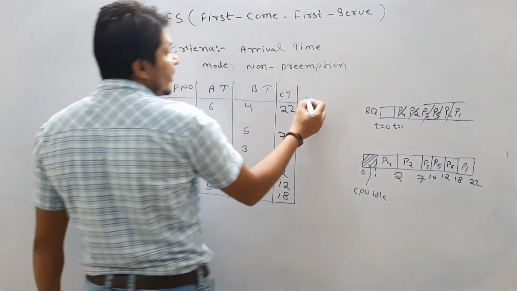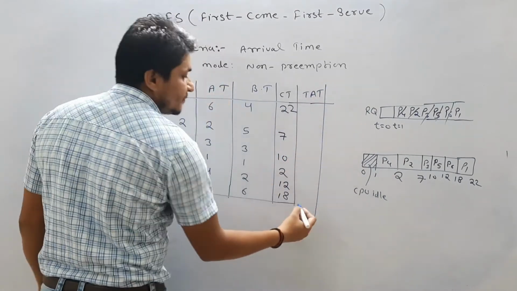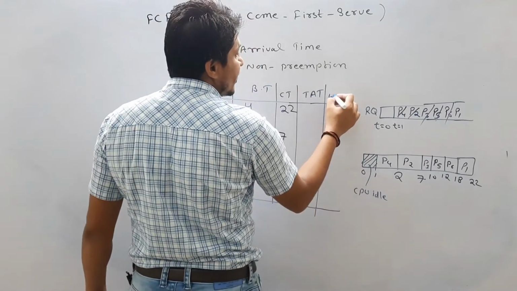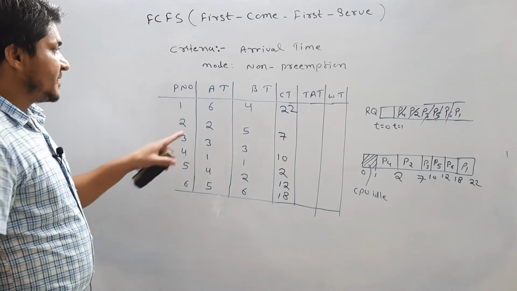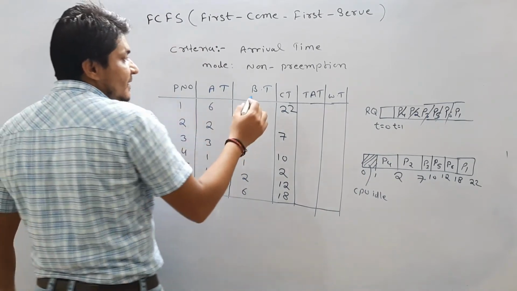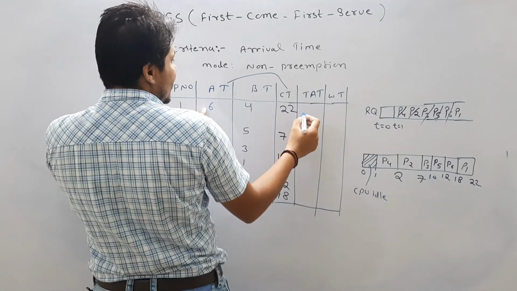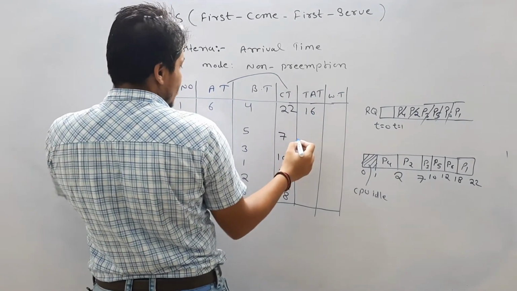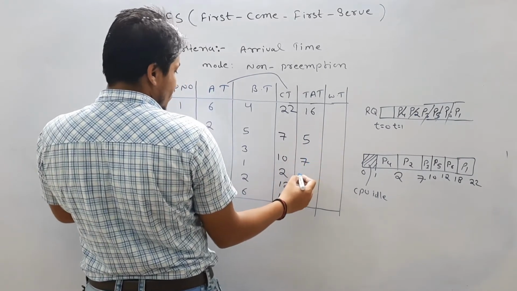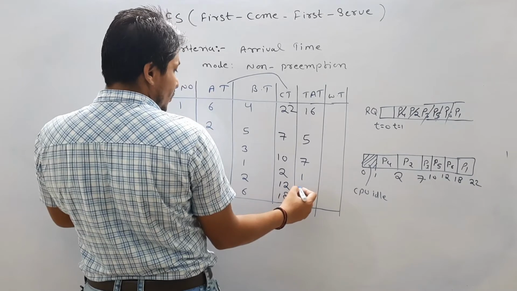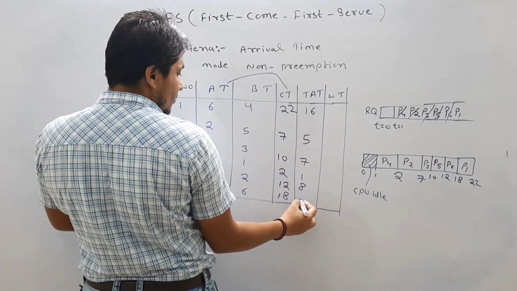Now what is the turnaround time? Turnaround time of every process. So first we are going to calculate the turnaround time, then we are going to calculate the waiting time. What is the turnaround time for process P1? So this is the completion time minus arrival time. So 22 minus 6 is going to be 16. 7 minus 2 is going to be 5. 10 minus 3 is going to be 7. 2 minus 1 is going to be 1. 12 minus 4 is going to be 8. Then 18 minus 5 is going to be 13.